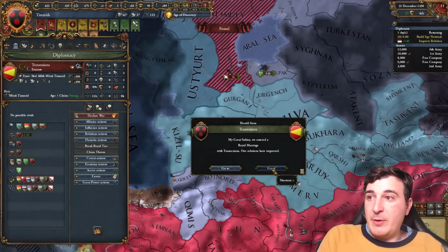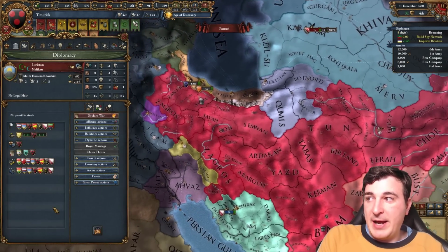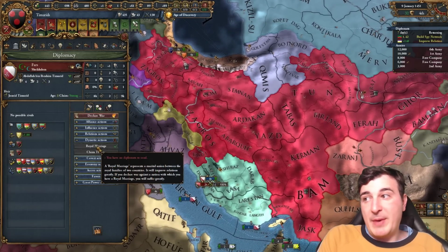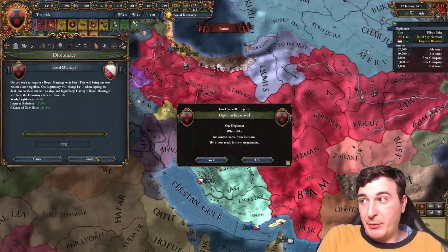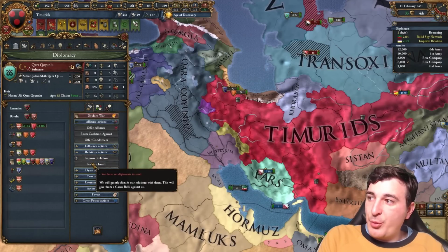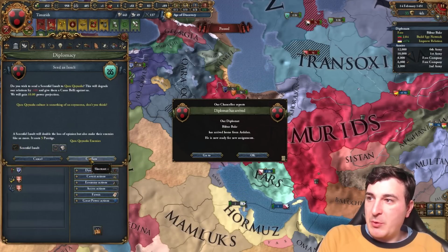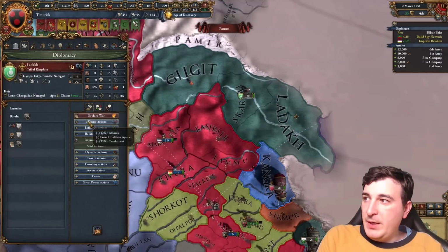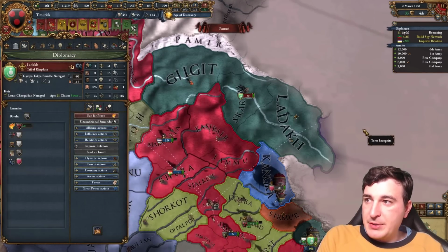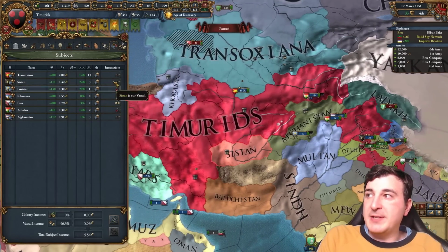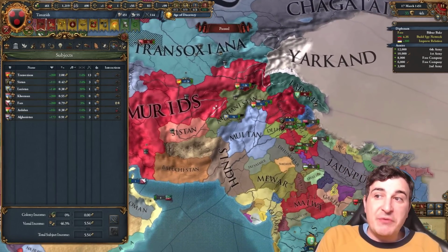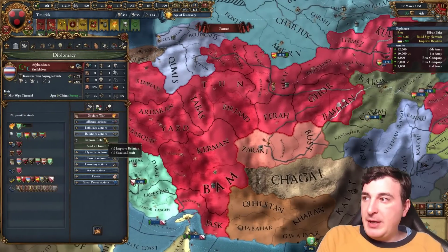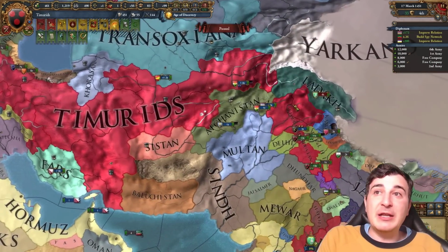Also, forgot to get royal marriages with all of my vassals after I got a new leader, because getting that new leader basically broke all of my royal marriages since I was the one that sent the royal marriages in the first place. Just got myself a brand new rival also. Let's go ahead and send him a scornful insult as a means of saying hello in rival language. And let's attack yes Maximus. Booyah Snoky Donks. Look how loyal everybody is now that we got the royal marriages, and since we've grown in size considerably as well, and we've been improving relations with them too. Our vassals absolutely love us right now.